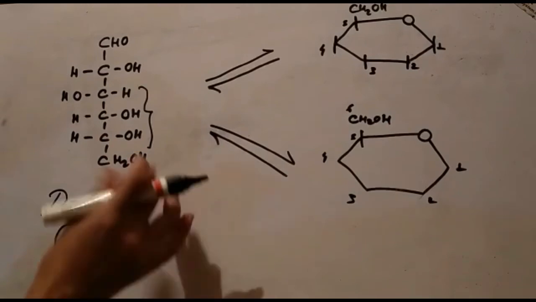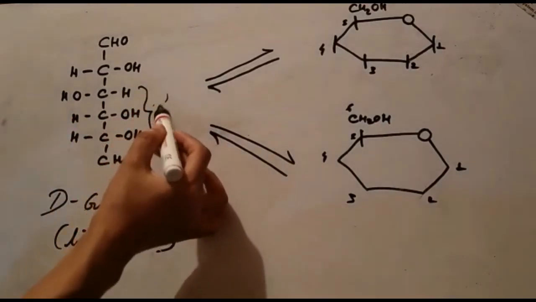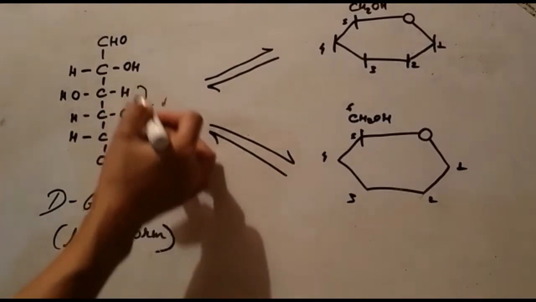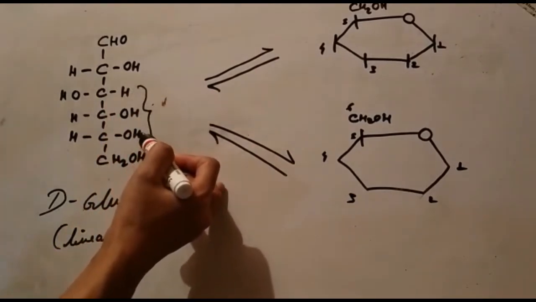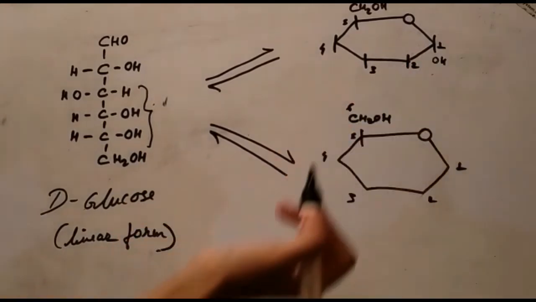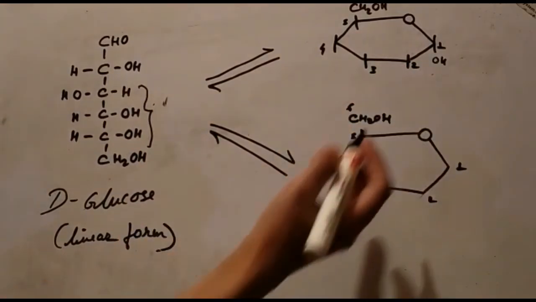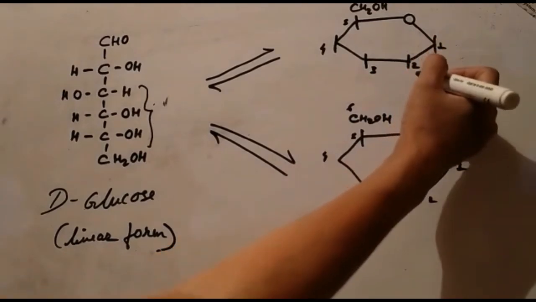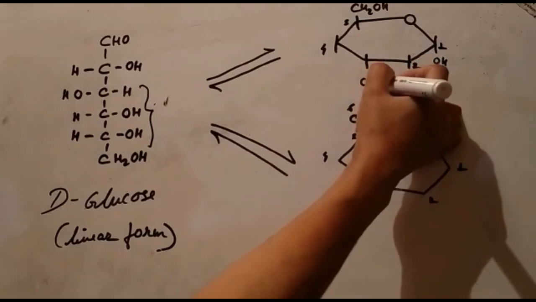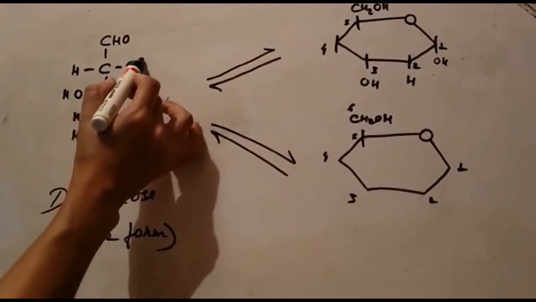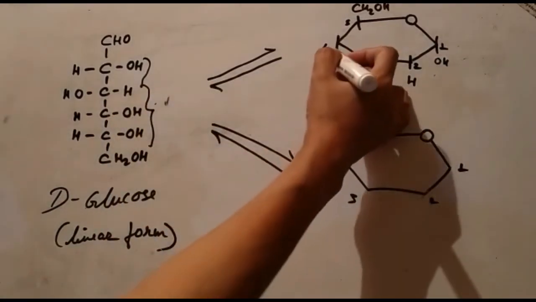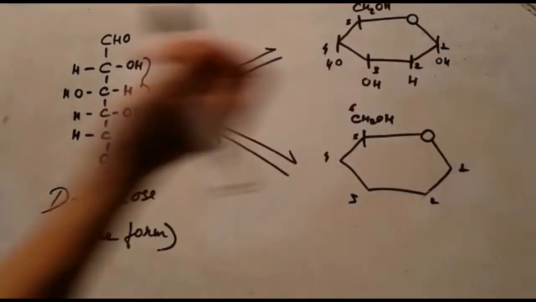Now if you want to draw these groups on the right, they should be down. So here it will be OH, then here H, then OH. You can see this should be down, OH, then H, then this one, then here also OH, right?